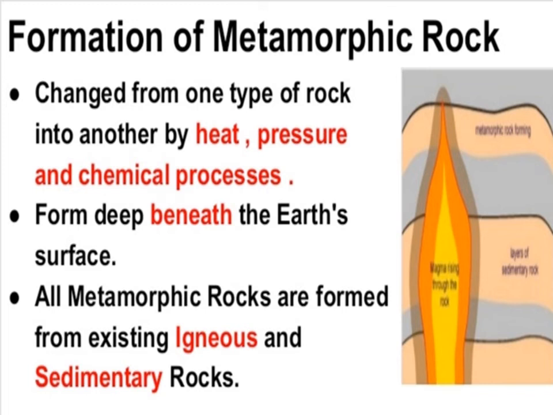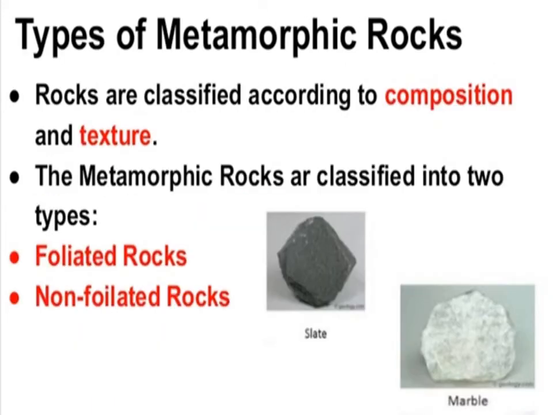Change from one type of rock into another by heat, pressure and chemical processes forms metamorphic rocks, and they form deep beneath the earth's surface. All metamorphic rocks are formed from existing igneous and sedimentary rocks. Types of metamorphic rocks. Rocks are classified according to composition and texture.